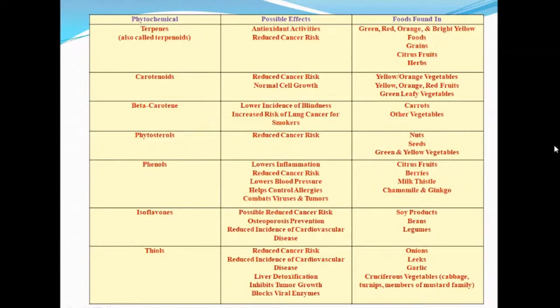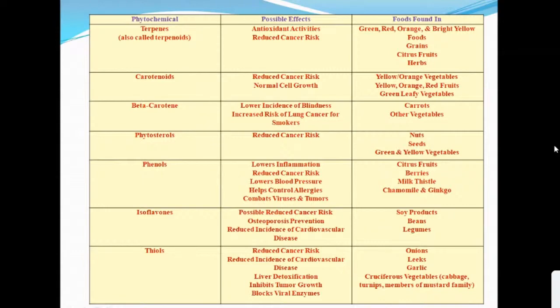Phenols lower inflammation, have anti-cancer activity, lower blood pressure, and also control allergy. Phenols are very good compounds to fight against viruses and tumors, present in citrus fruits, berries, and some other important fruits.